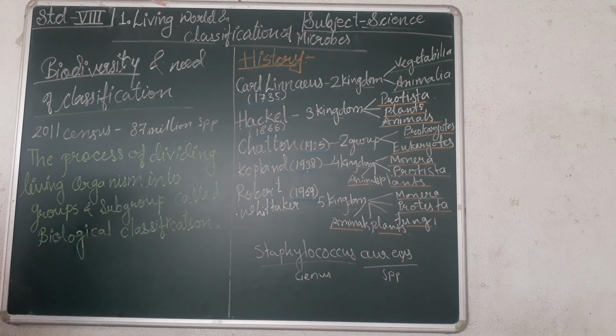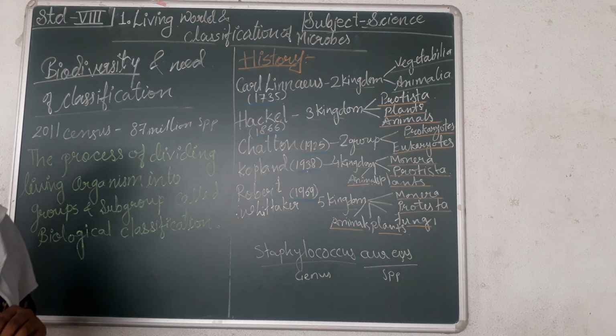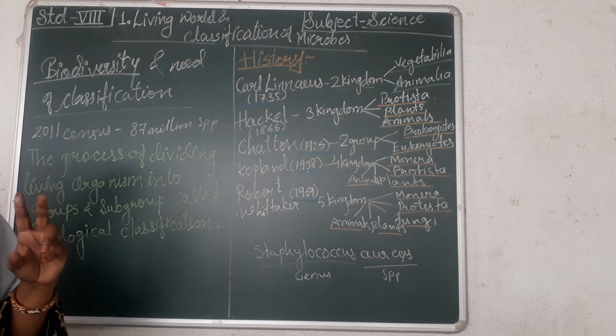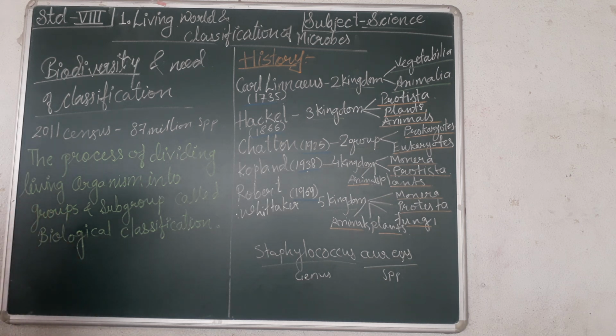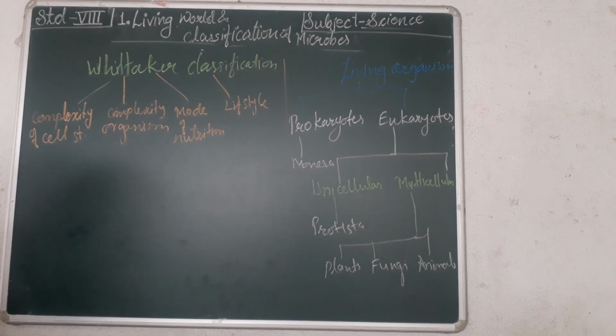Now, for the classification, Whittaker considered some criteria. The very first criteria he considered for the classification of the... now let's see the Whittaker classification. Now Whittaker considered the following criteria for classification of living organisms.